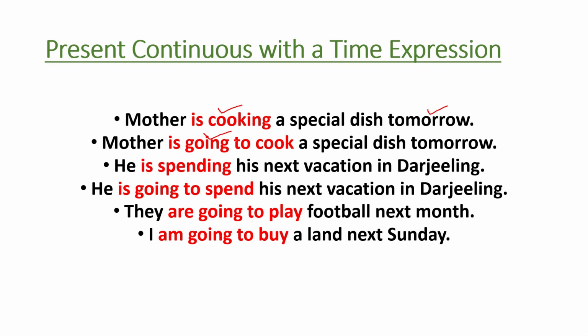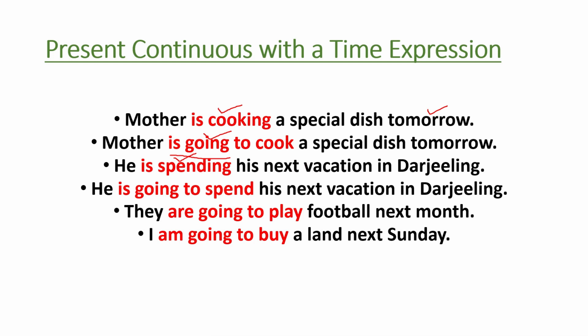That means be verb plus the ing form of a verb is used to show future time. For future time, we use present continuous. He is spending. Be verb plus the ing form of a verb is the present continuous. So what you know is that present continuous is also used for future time. He is spending his next vacation in Darjeeling.